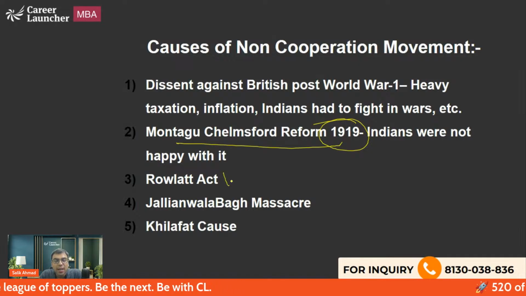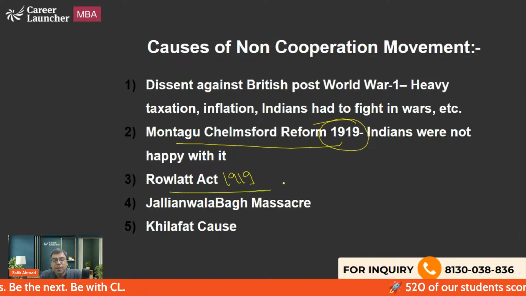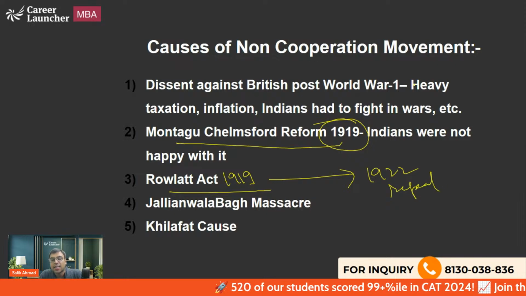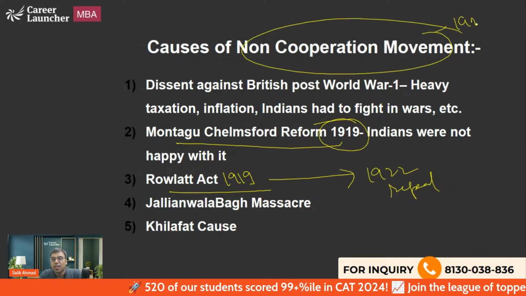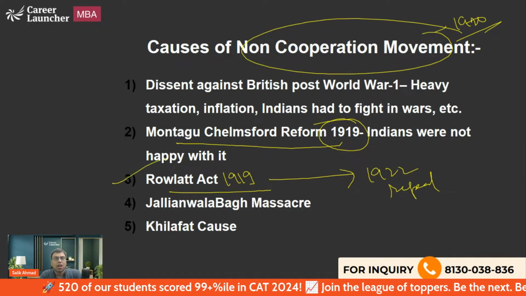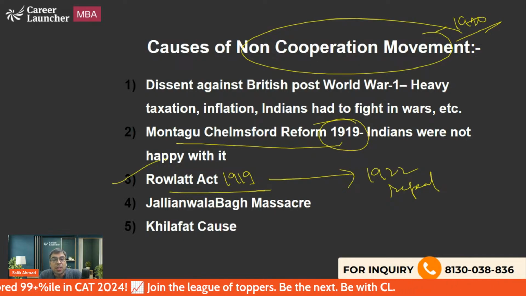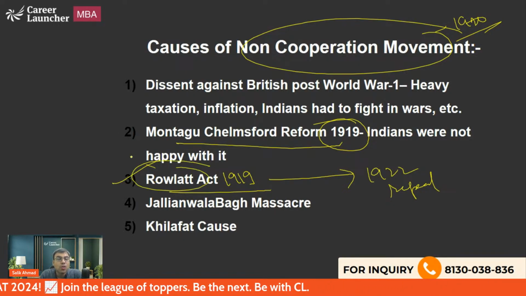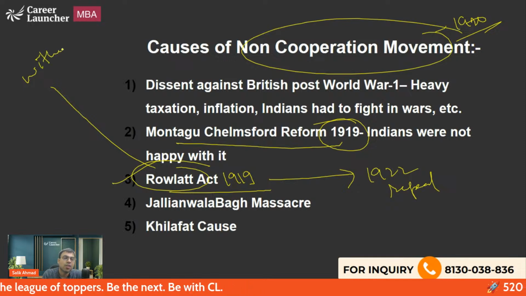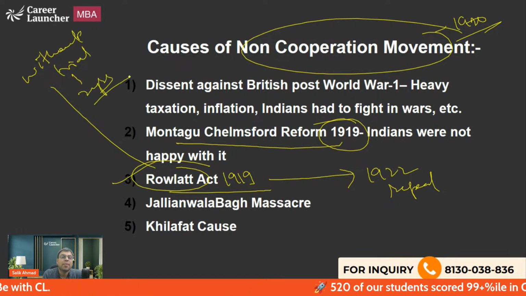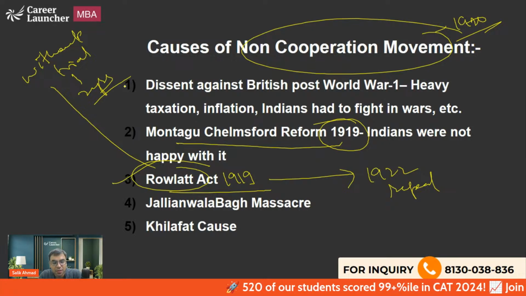The next is Rowlatt Act, मैंने बताया था 1919 में it was brought. बाद में इसको 1922 में repeal कर दिया गया था. But at that time this movement was started in 1920. So people were unhappy with Rowlatt Act because it was very stringent. It allowed the British police to arrest anyone without trial for 2 years. Without trial means for 2 years. Means you will not be produced in front of the court. That is what you should know.